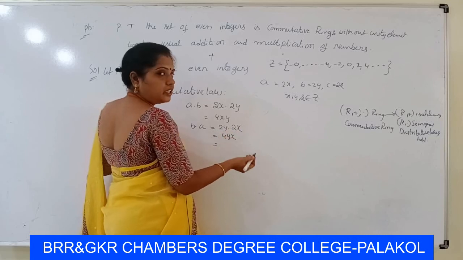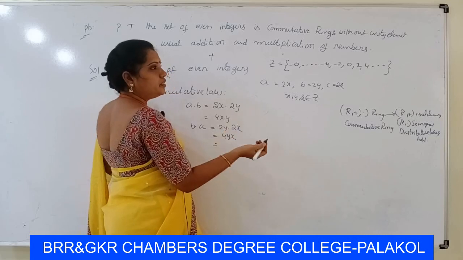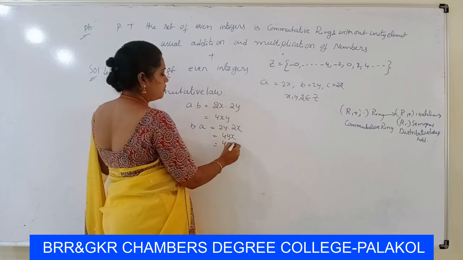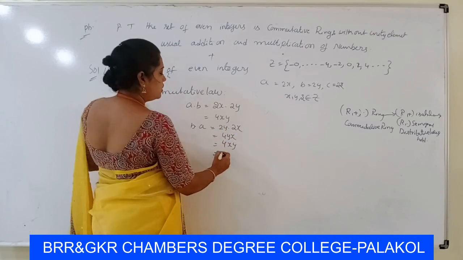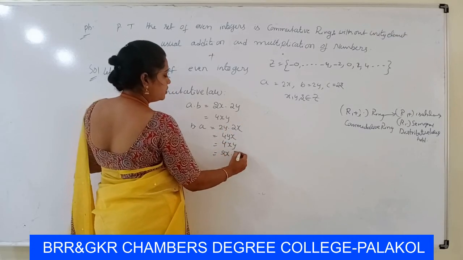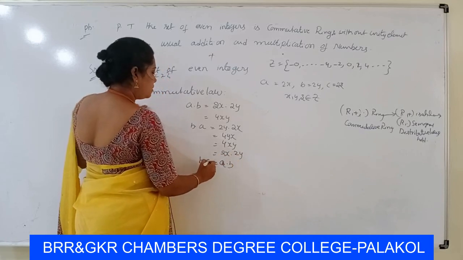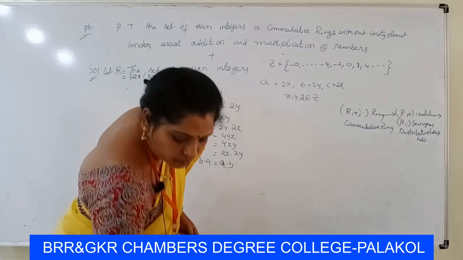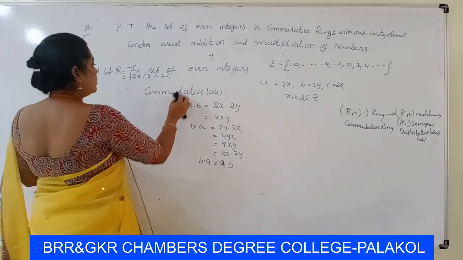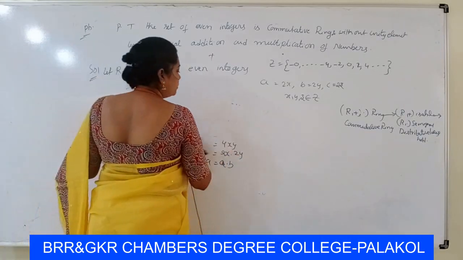Here x comma y are integers, therefore Z is commutative. This can be written as 4xy, so again 2x into 2y, that is A dot B. So B dot A is equal to A dot B. Therefore R plus comma dot is a commutative ring.